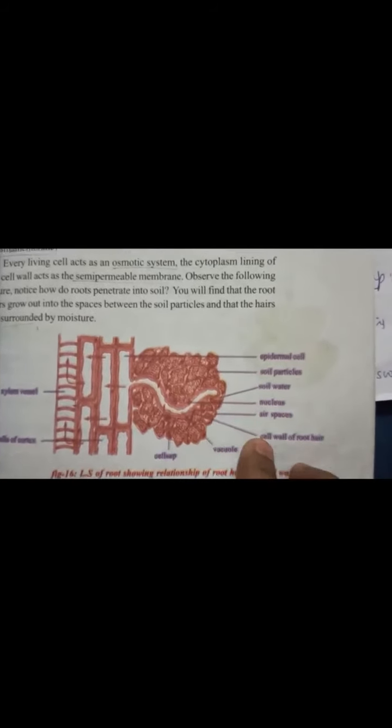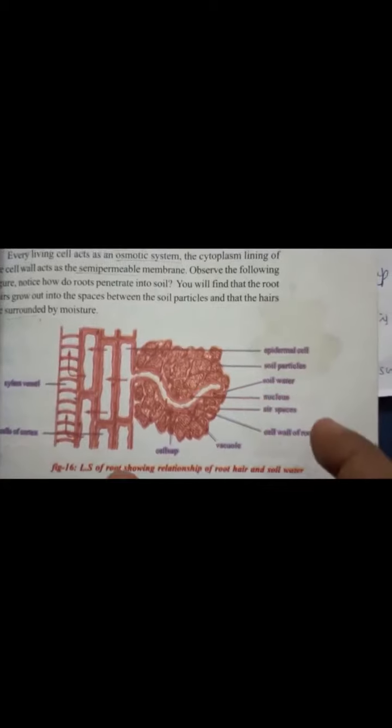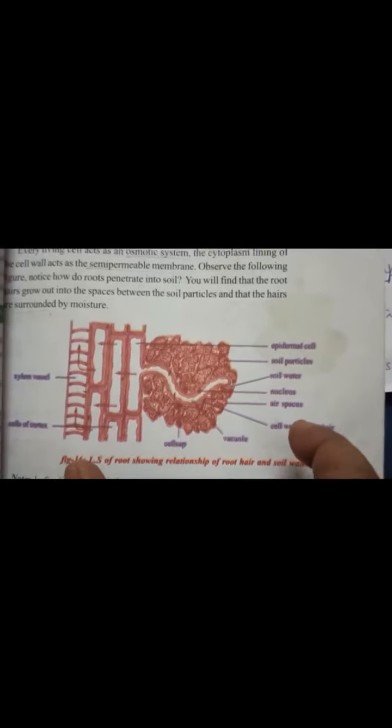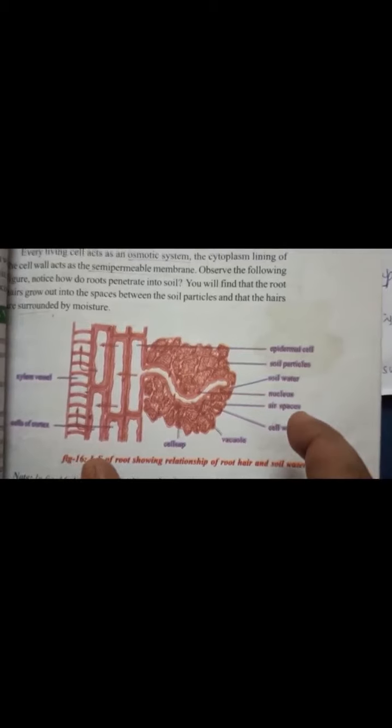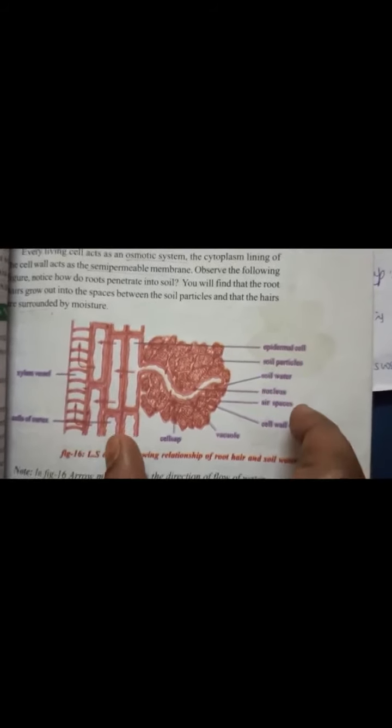So children, here we are observing what happens inside the root hairs and how they are connected to the xylem vessels. These air spaces, the cell wall, the vacuole are all related to the root hairs. This is how water absorption takes place inside the root hairs, and here we understand the relationship between the xylem vessels and the root hairs.